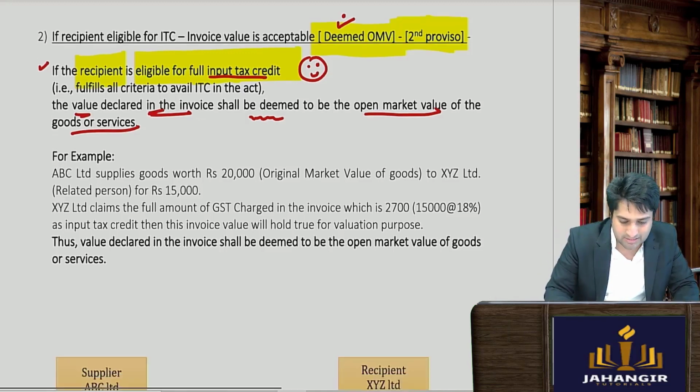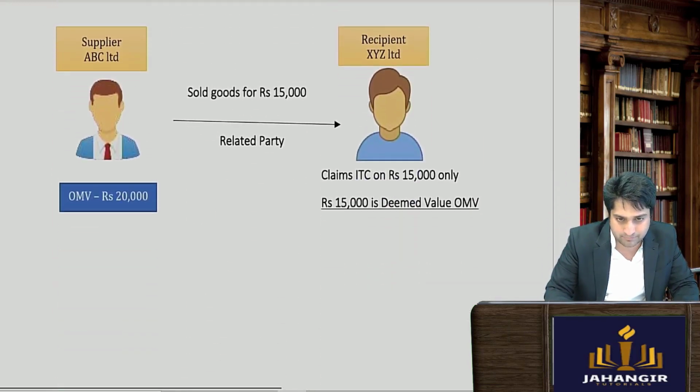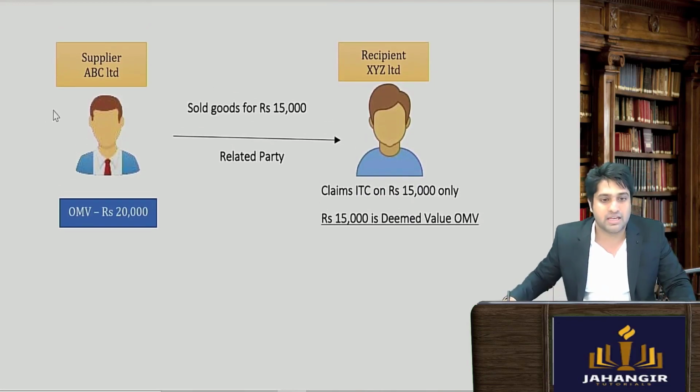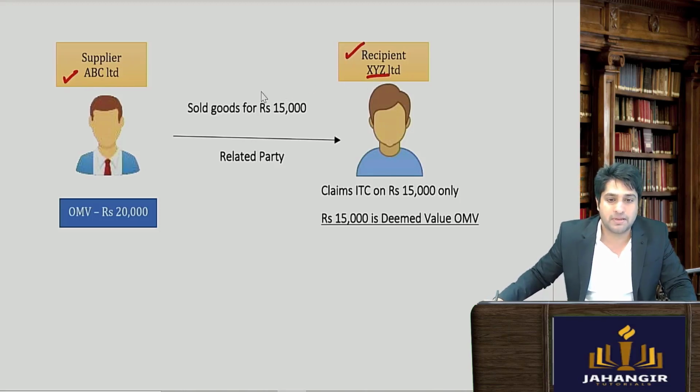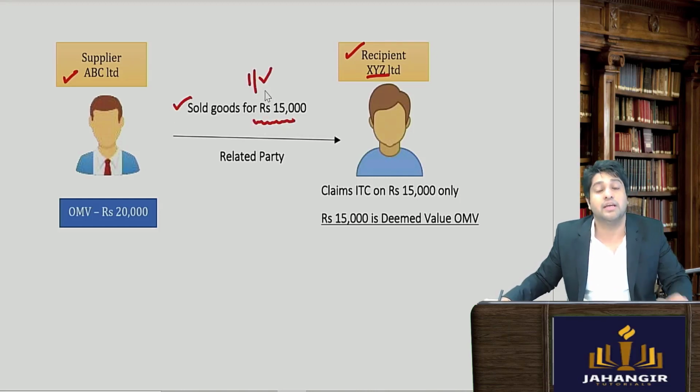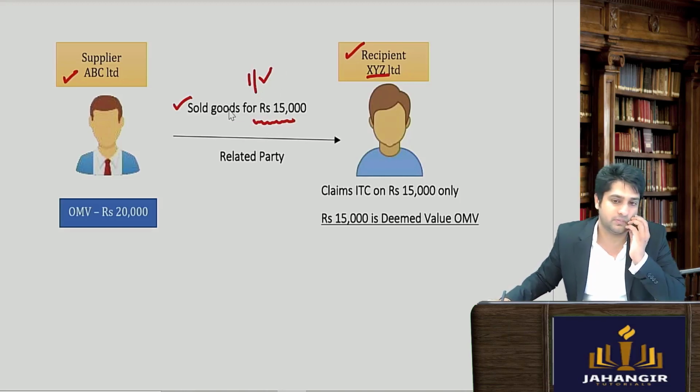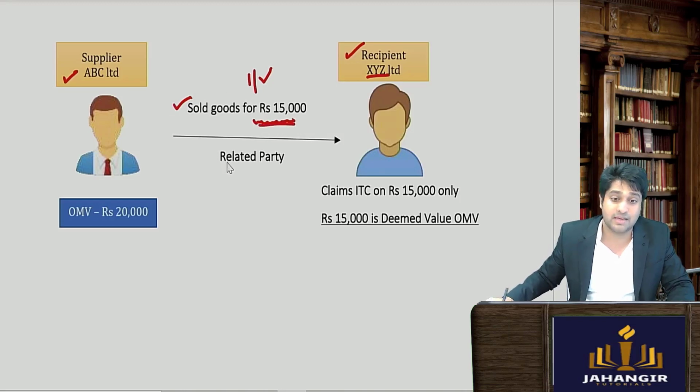Okay? So let's understand it with the help of an example. Now there is a supplier ABC Limited. He is supplying the goods to the recipient XYZ. अभी इसने कितने में बेचा? He sold the goods for rupees 50,000. Invoice price कितना है? Invoice price is 15,000. So this guy is giving him 15,000. He sold it for 15,000. They might be related party or might be distinct parties.